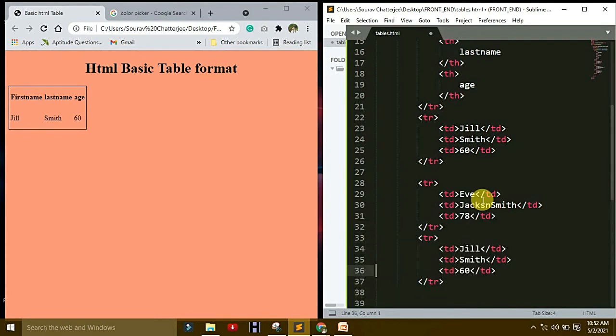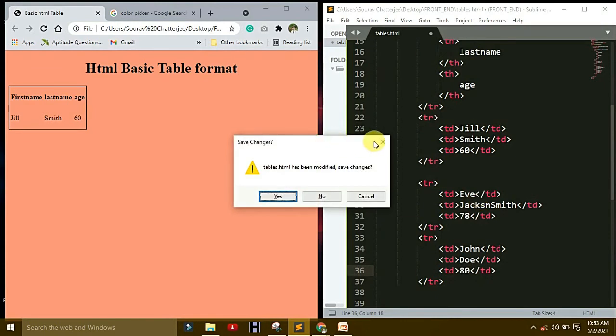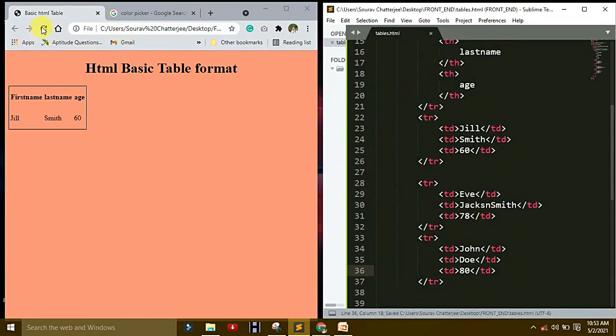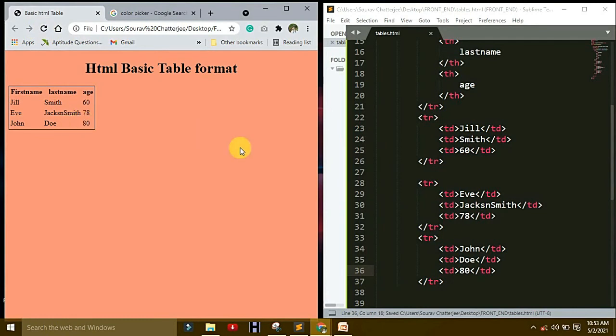Then copy paste here. Okay, it is John Doe. I made it the same as the PDF, because it is easier for your understanding. Save it and refresh it. You saw the changes. Okay, now you understand what is table data.